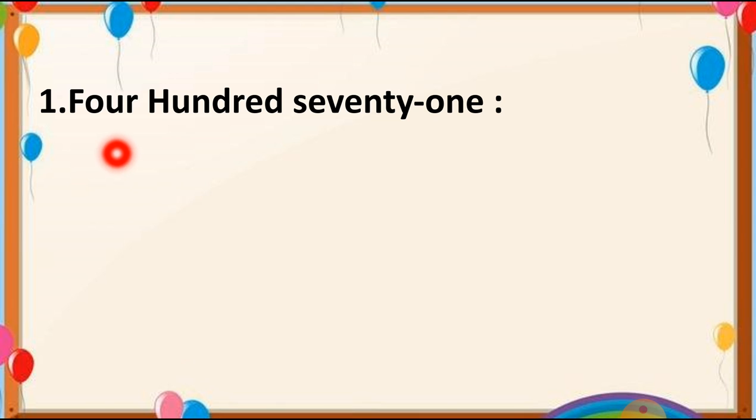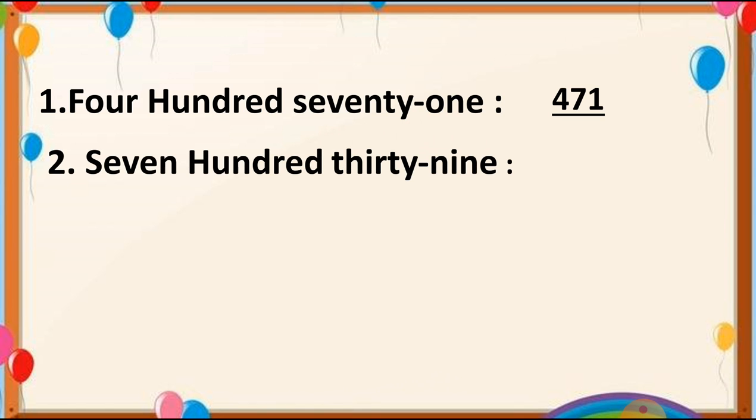Let's see what the example is. First one, 471. Which number do I have to put at the hundreds place? Number 4 at the hundreds place and then 71. So we can write this number as 471. We can read this number as 471. The next example, 739.